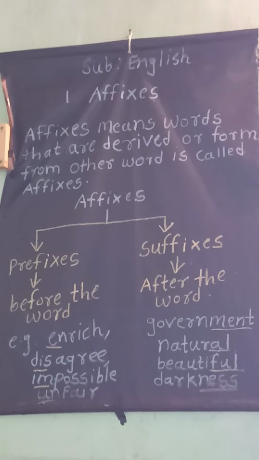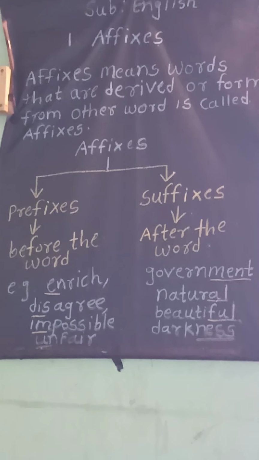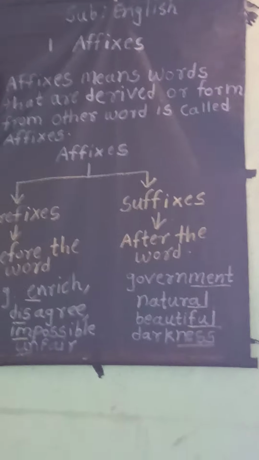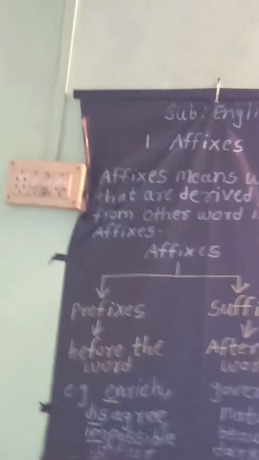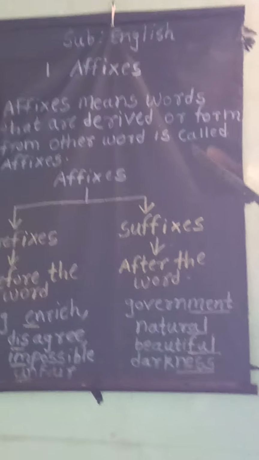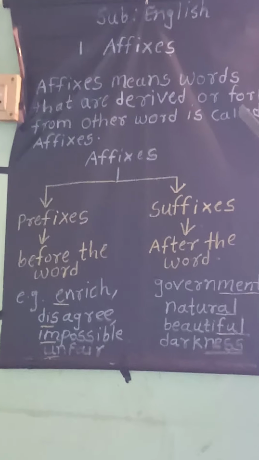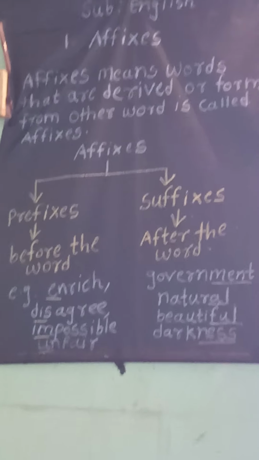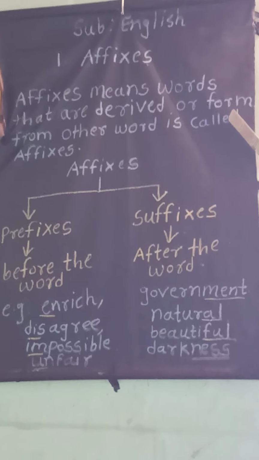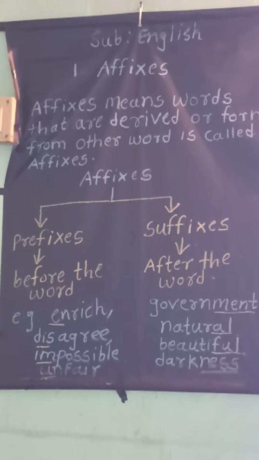Affixes means words that are derived. Derivation of a word means the form of the word, one word formed from another word. That is what derivation means. Words that are derived or formed from other words are called affixes. Understood? Or we can also say that words that are developed from other words are called affixes.